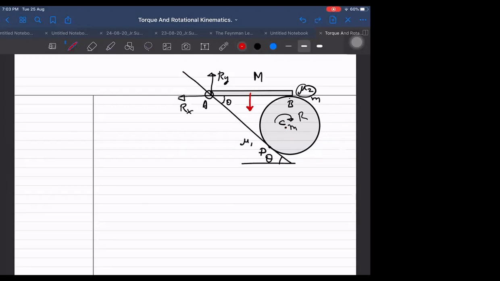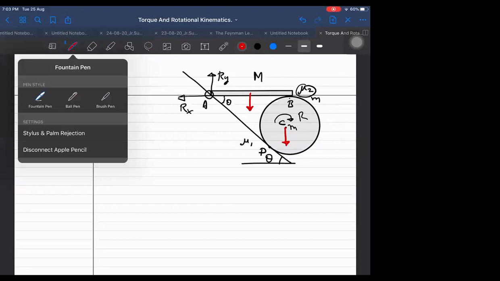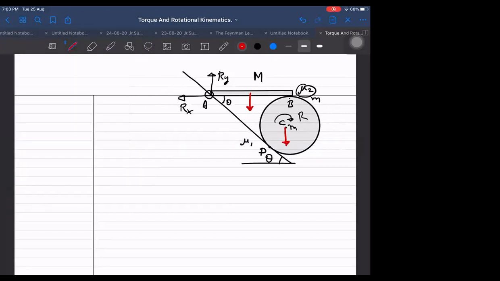These are also forces acting. About this point P we can take. These are external forces only. About point P, really? Let us check once. About point P, I have to take torque due to how many? Due to mg, due to capital Mg, due to friction, etc. I don't have to take this normal. What about Ry and Rx? These also I have to take.